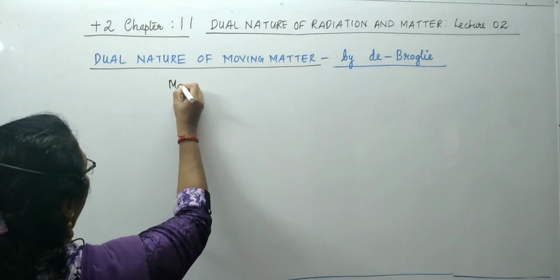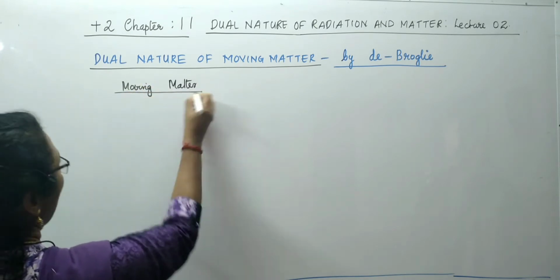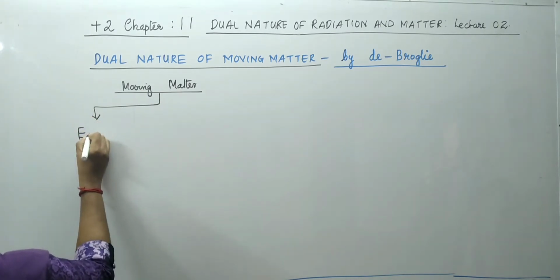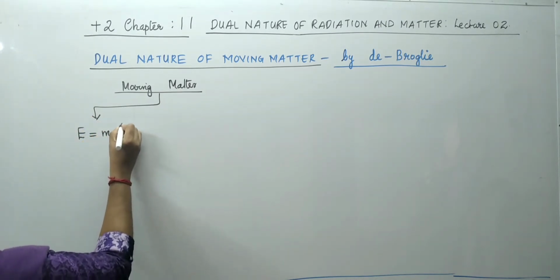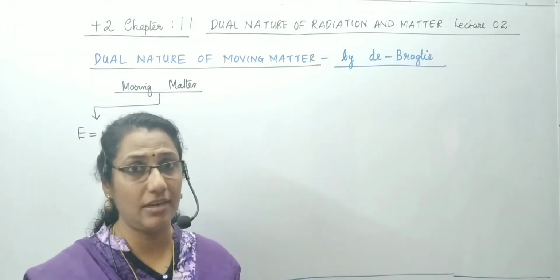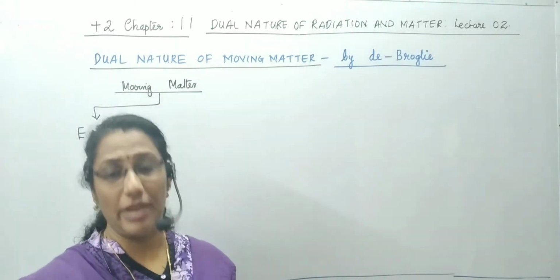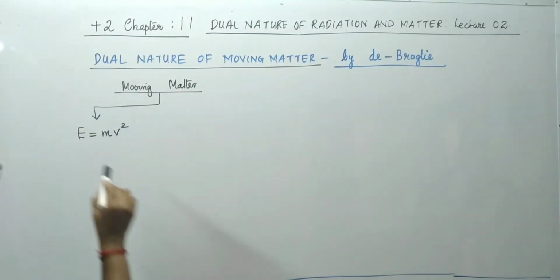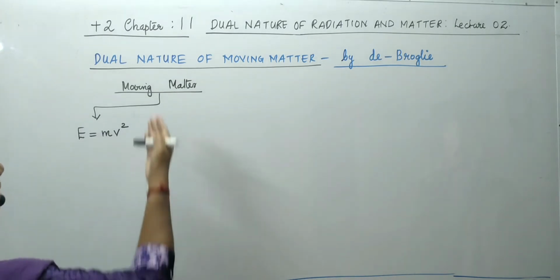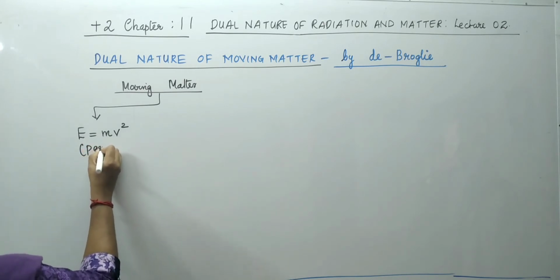According to de Broglie, a moving matter shows the particle nature. Its energy can be taken as E is equal to mv square. Do you know the equation E is equal to mc square, the mass energy relation? Since this is matter, its speed is not c, we take the speed of the matter as v. So the energy becomes E is equal to mv square, just like mc square.